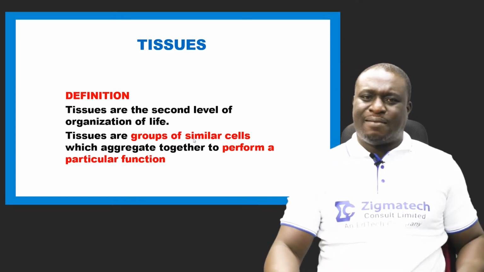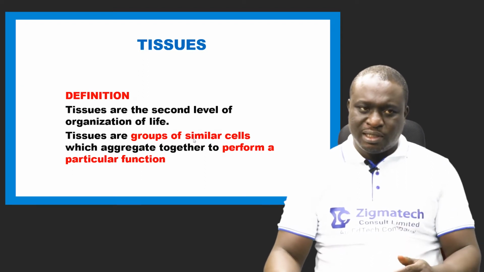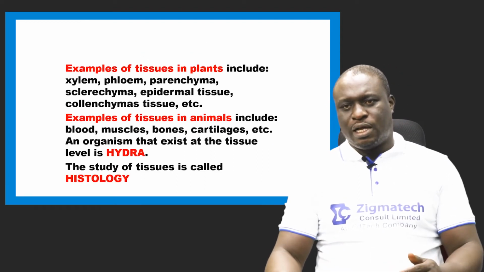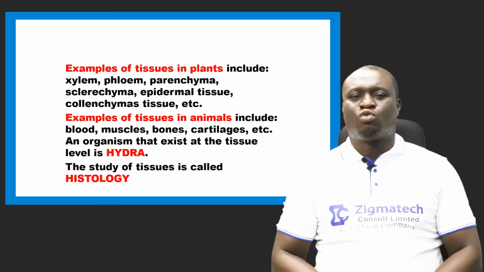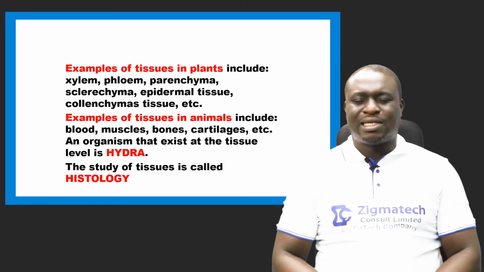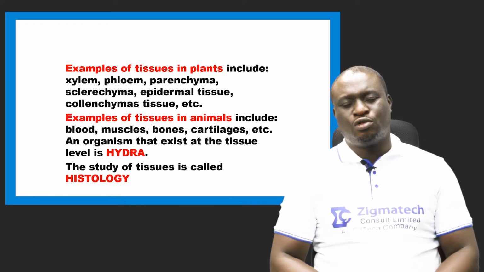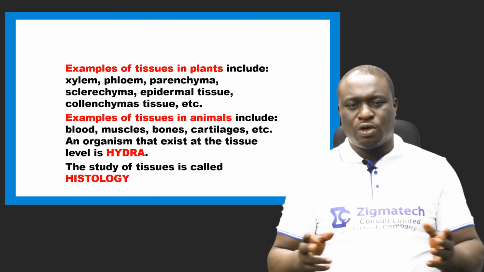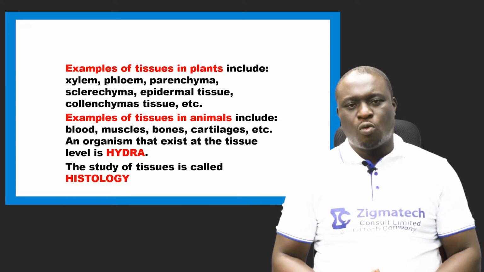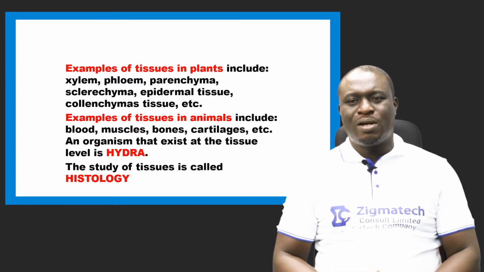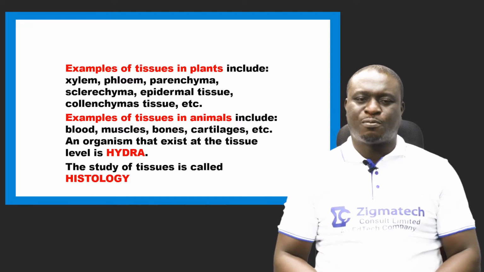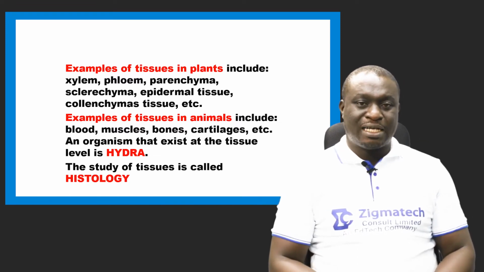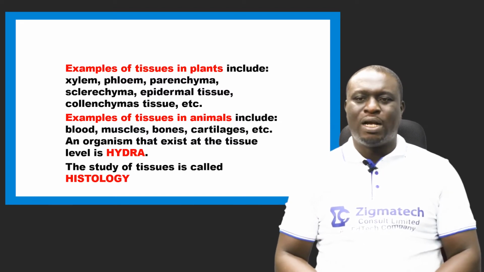Now, we have several examples of tissues in plants and also tissues in animals. Examples of tissues in plants: we have the xylem tissue. The xylem tissue helps to transport water and mineral salts from the roots to the leaves and to other parts of the plant. We have phloem tissue. The phloem tissue helps to transport manufactured food from the leaves to other parts of the plant, including the roots. We have the parenchyma, the sclerenchyma, and the collenchyma tissues.